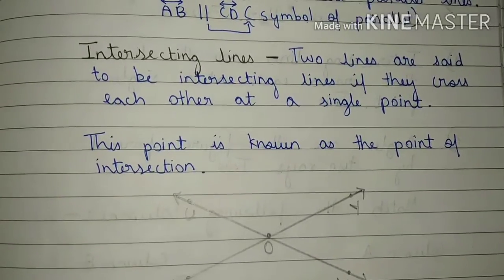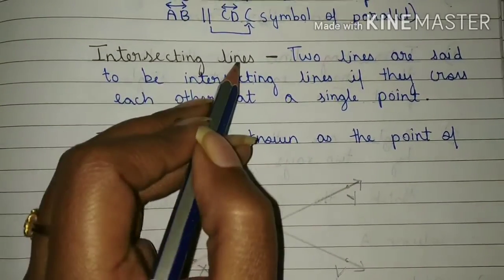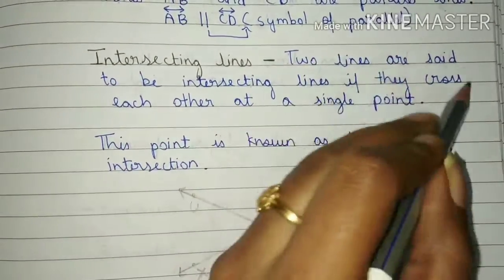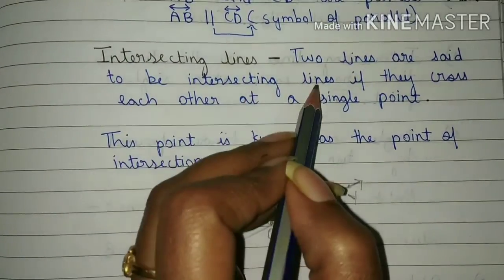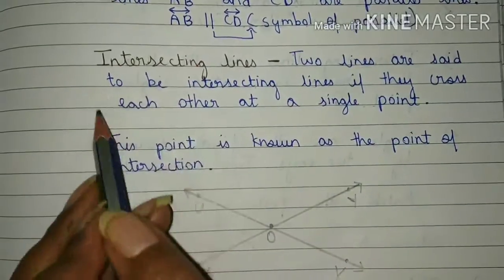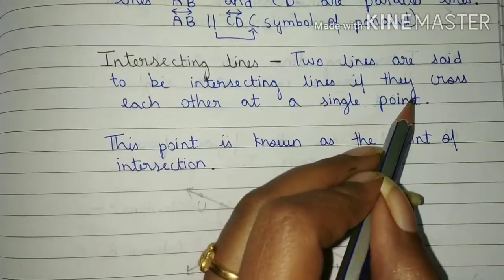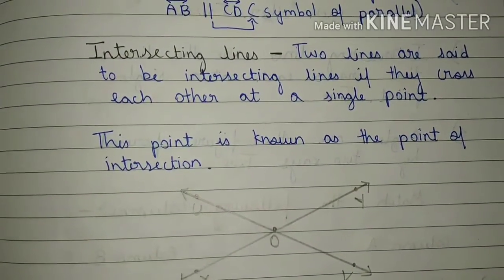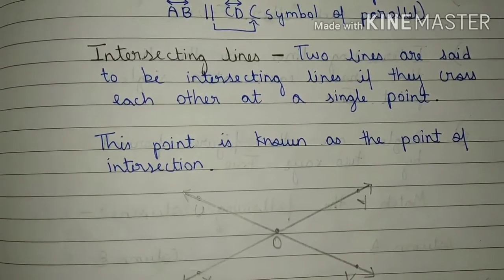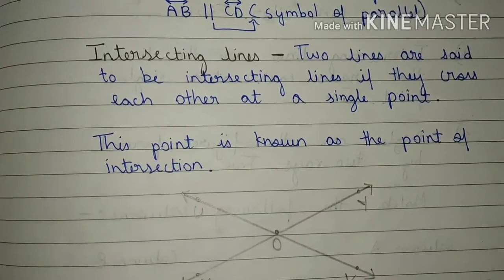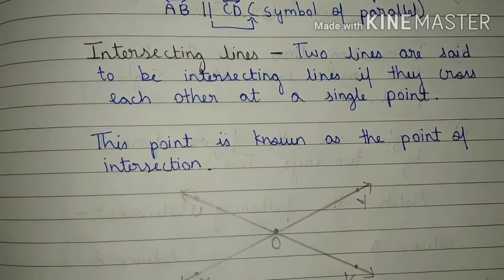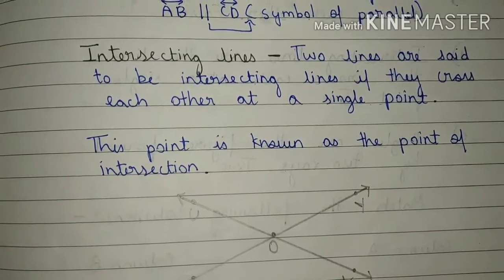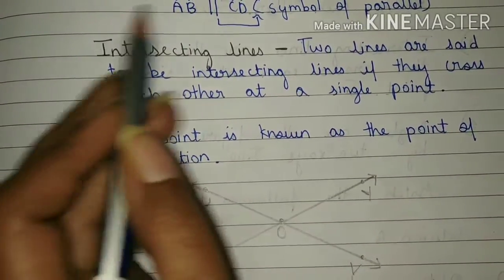Students, now we will study intersecting lines. Two lines are said to be intersecting lines if they cross each other at a single point. Students, when two lines cross each other at a single point or two lines meet each other at a single point, then this type of lines are called intersecting lines.